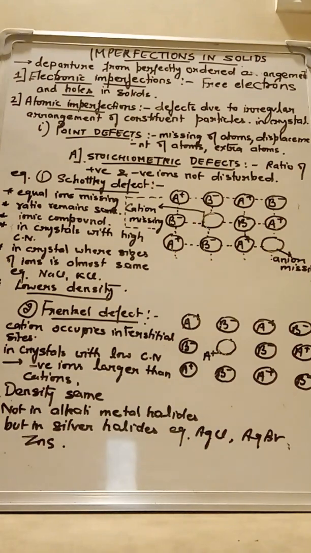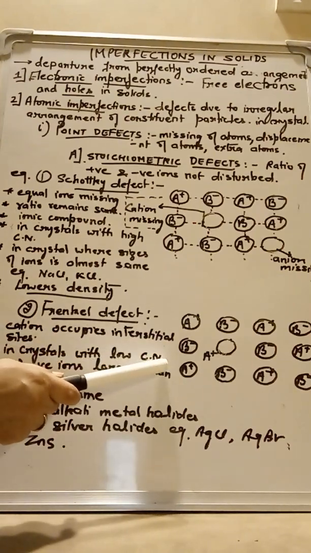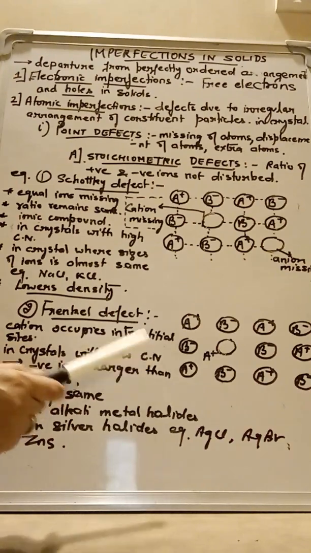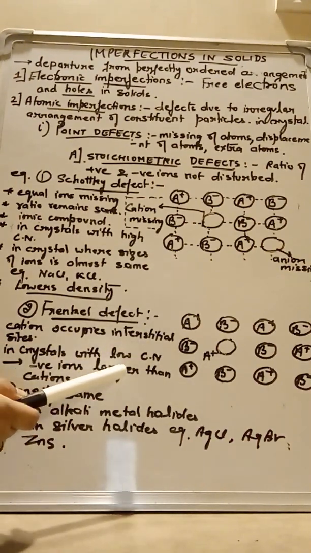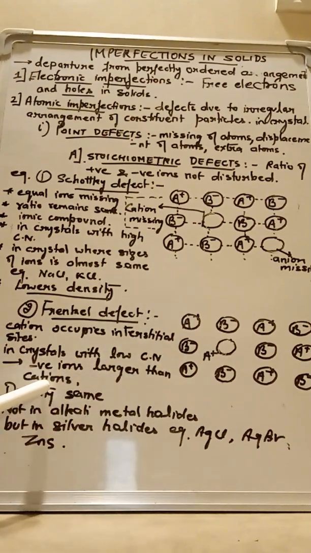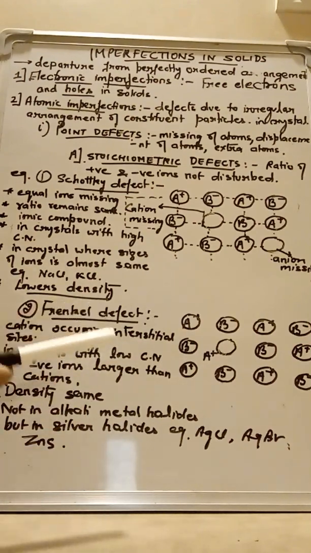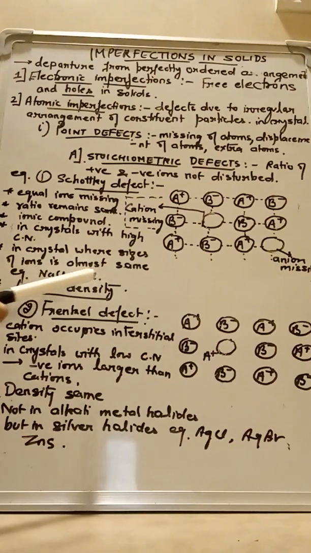Also, an important point here is that Frenkel defect arises in those crystals which have low coordination number, and also the negative ions are a bit larger than the cations. That means Frenkel defect does not occur in alkali metal halides specifically. Why?